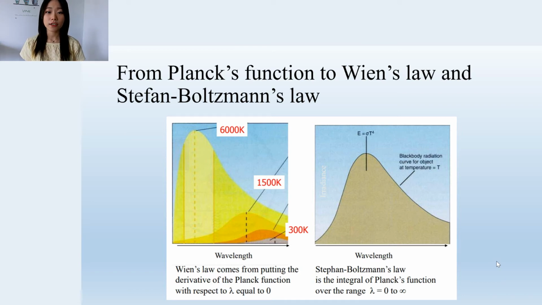And the second law that is derived from the Planck's function is the Stefan-Boltzmann law. Since the blackbody radiation is a function of wavelength, when we integrate the Planck's function from wavelength equals 0 to infinity, that will give us the total area underneath the function, which is the total energy that can be emitted by an object. If you don't know what derivative and integral are, I have online courses on Calculus 1 and Calculus 2, and I'll put the link down below. Calculus 1 covers derivatives, and Calculus 2 covers integrals.